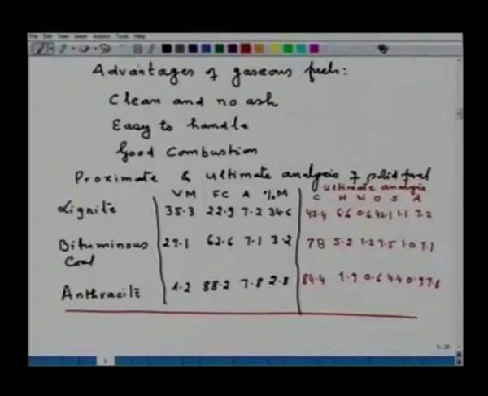Now, since we know that we can determine the calorific value of the fuel by the formula which I had developed earlier, we try to determine the calorific value of the fuel, and then we can say the quality of the fuel.